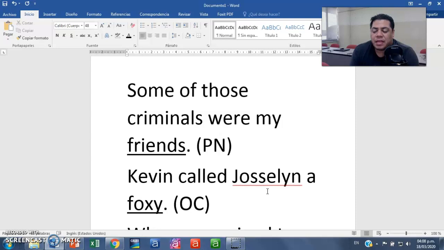Now, we have the verb called. The verb called allows us to have, yes, you guessed it, object complements. Now, you gotta check first that you have a direct object. Remember, that's an obligation. You need to have a direct object, and if you have an object complement, you will find it after the direct object.